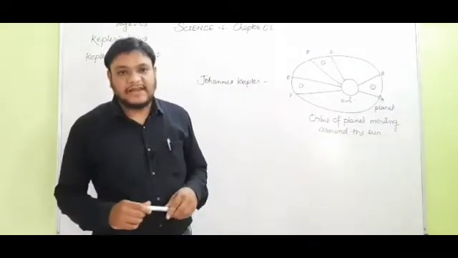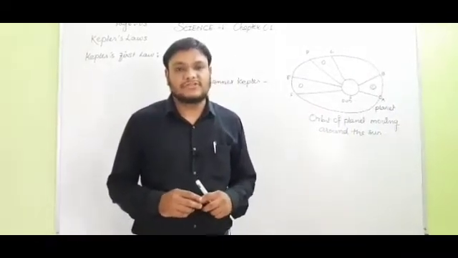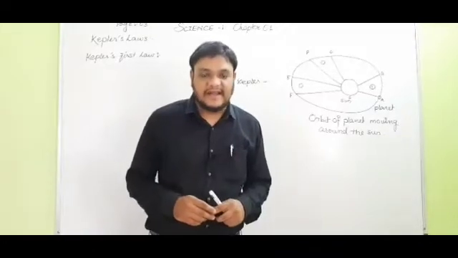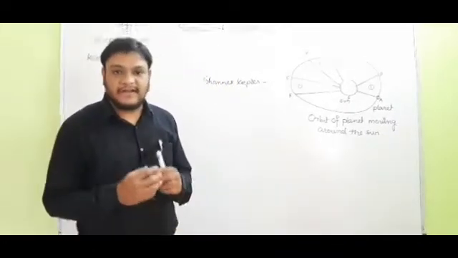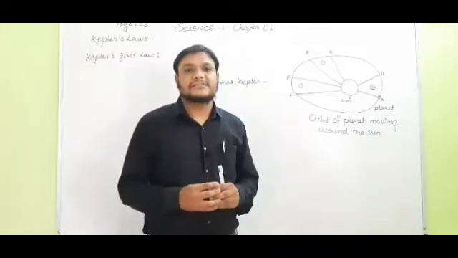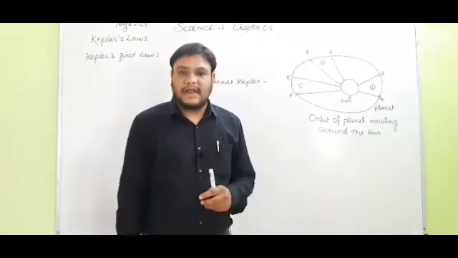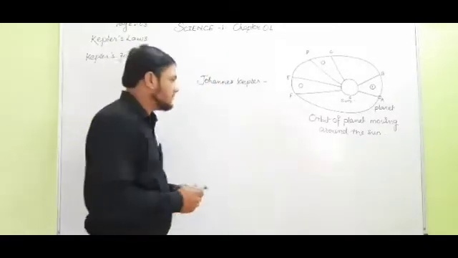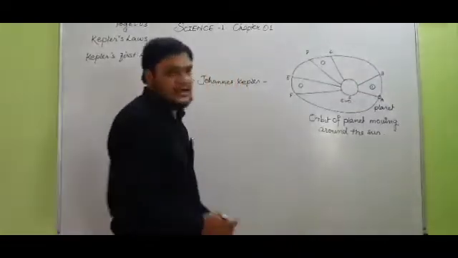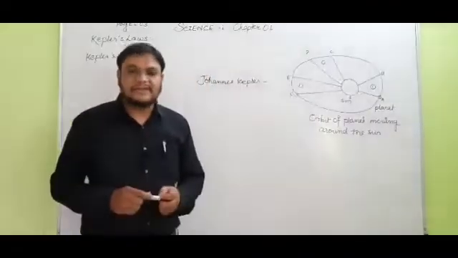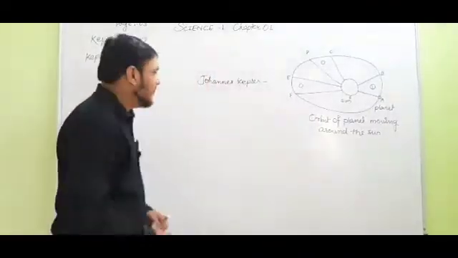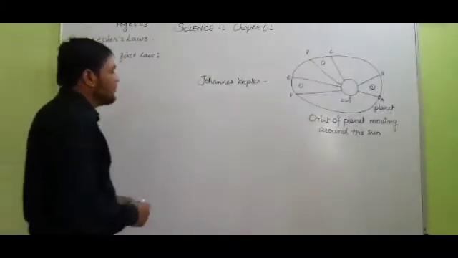Before Galileo, all the positions and motions of the planets were observed with the naked eye, and after the 16th century, a lot of data became available for scientists to study the planets and the universe. So now we will see Kepler's laws of planetary motion. Students, what is Kepler's first law of planetary motion?